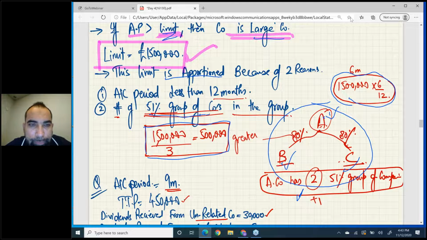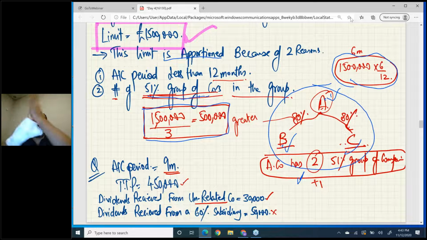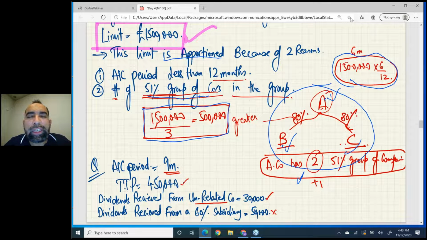Again, if you want to decide whether your company is large or small, you need to compare AP, augmented profit, with limits. Normally the limit is 15 lakh, but the limit is apportioned for two reasons. Number one, if the accounting period is less than 12 months, then you apportion the limit. And if you are part of a 51% group of companies,